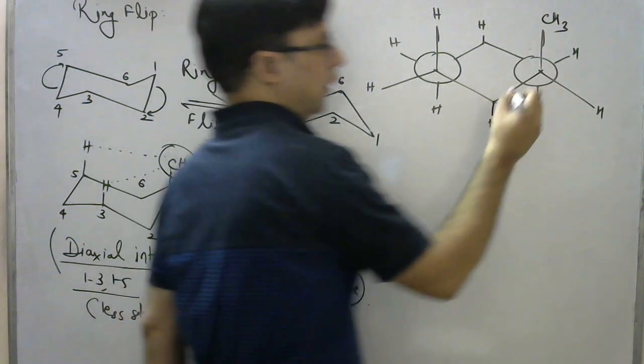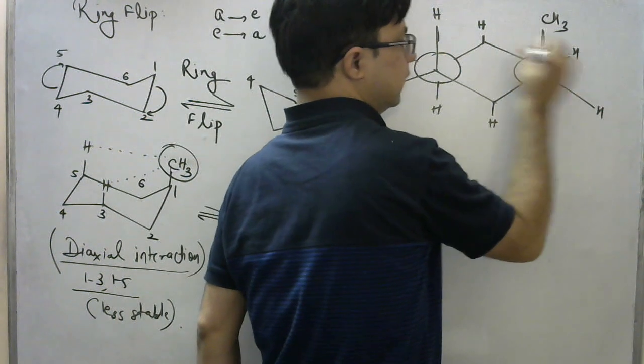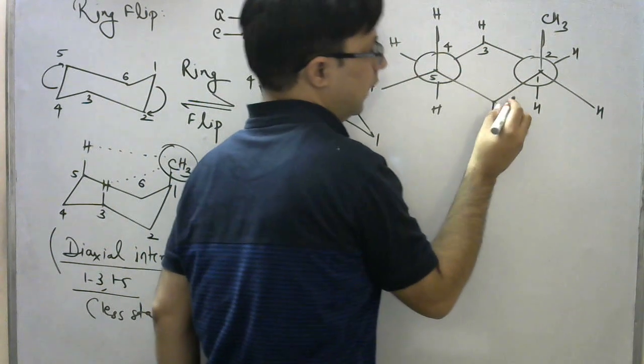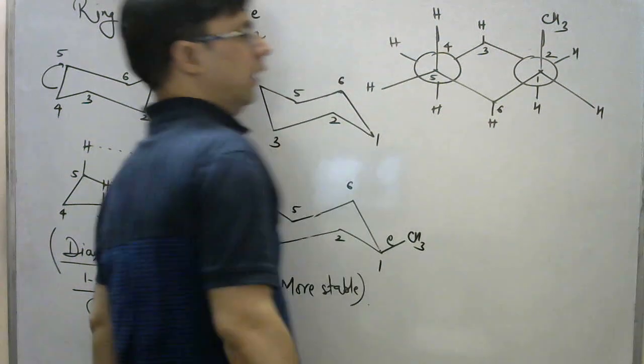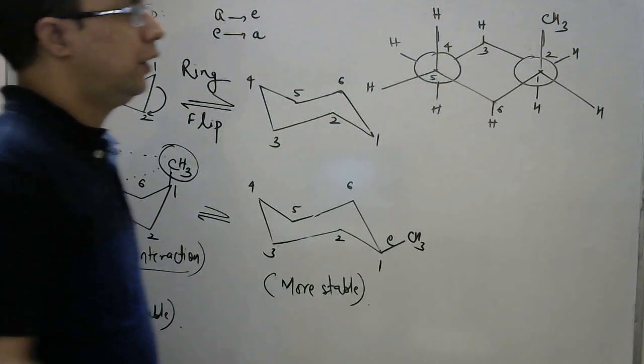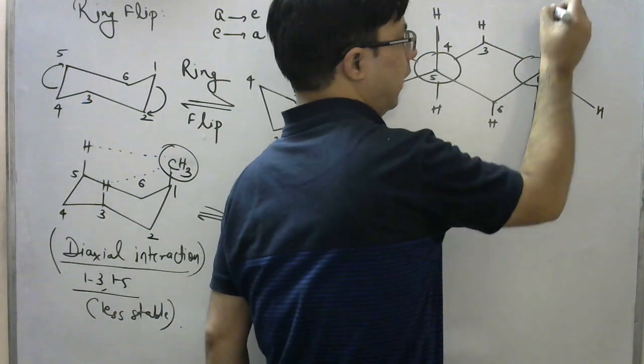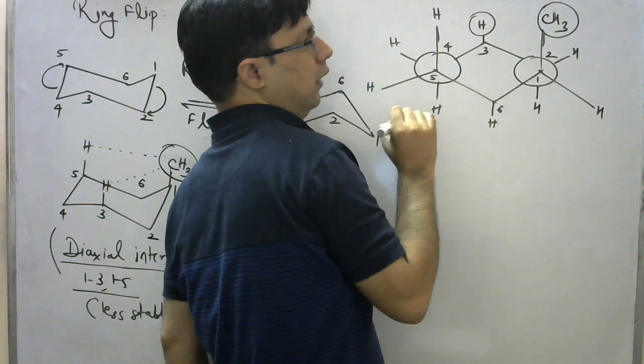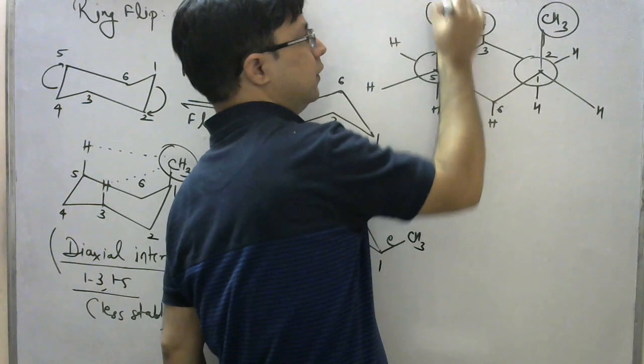CH3. So I mean this is first carbon, this is second, this is third, this is fourth, this is fifth, and this is sixth carbon atom. As I've already told you that this first carbon atom having this methyl group, the third position having this hydrogen atom, and fifth carbon which is having this.